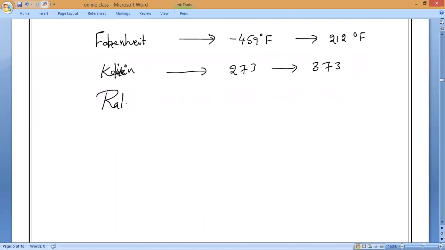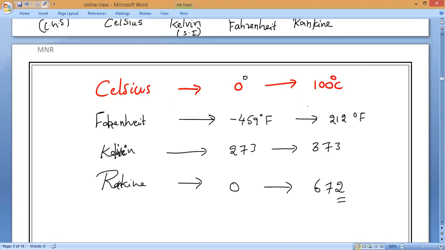So the Rankine scale, if you notice, the same thing is happening here. This Rankine scale will start from 0 and end at 672. Understand? So this is the range of the Celsius, Fahrenheit, Kelvin, and Rankine scales.